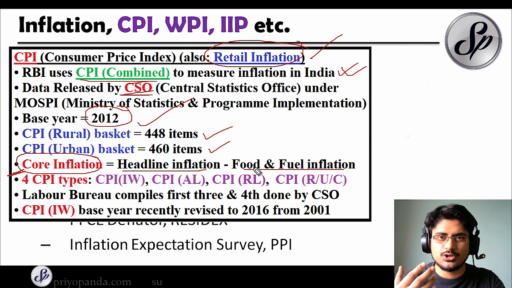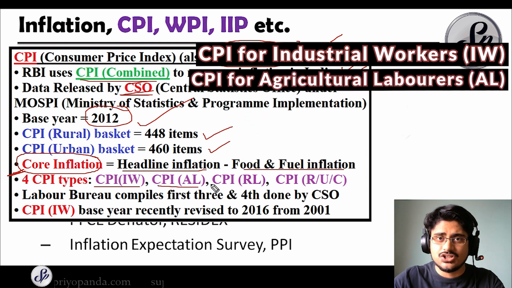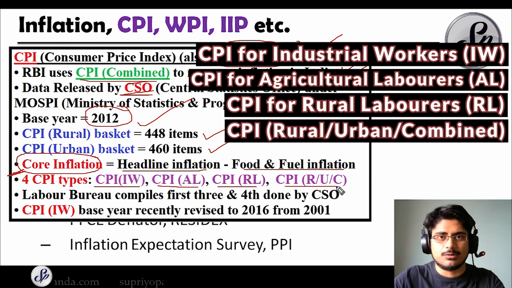So it's very important to understand, because it gives us an idea about the general inflation level in our domestic economy. And there are 4 CPI types. So remember this, it's very important. There is the CPI for the industrial worker, there is the CPI for agricultural laborer, there is the CPI for rural laborer, and the CPI for rural, urban and combined.